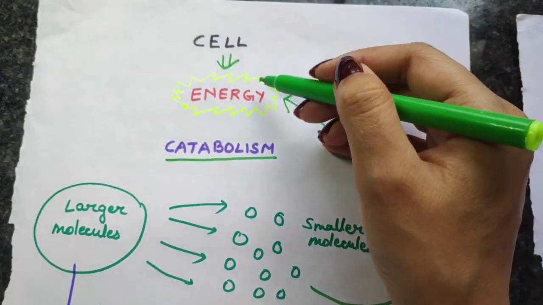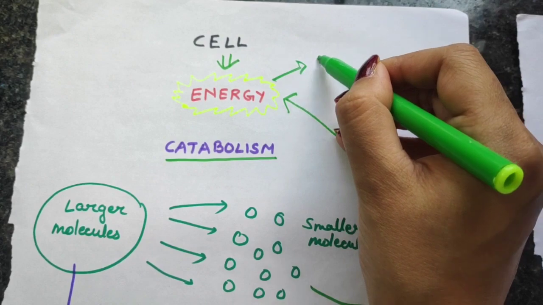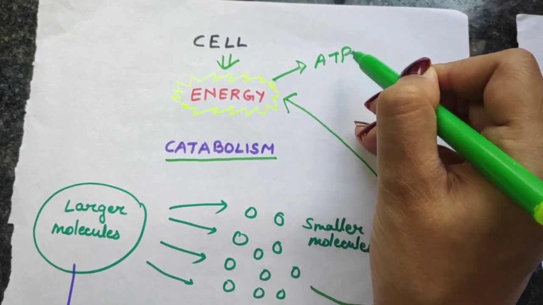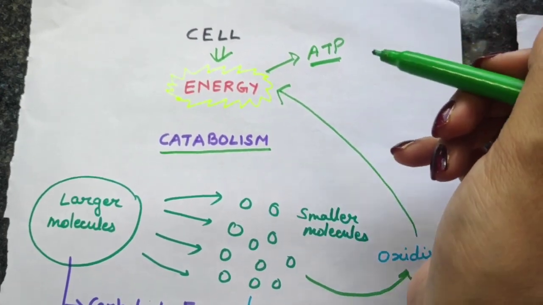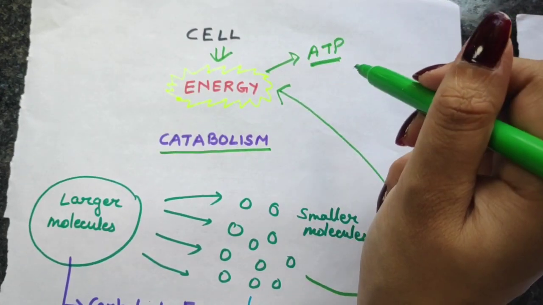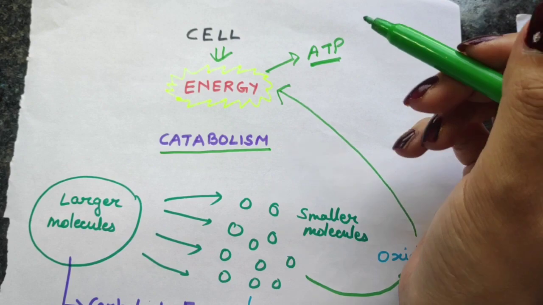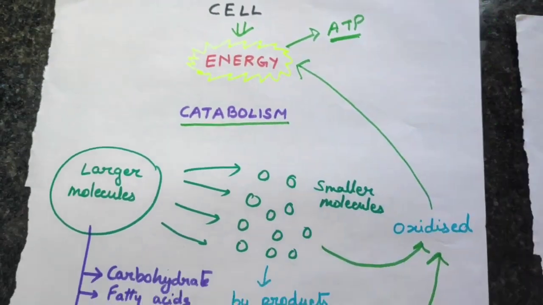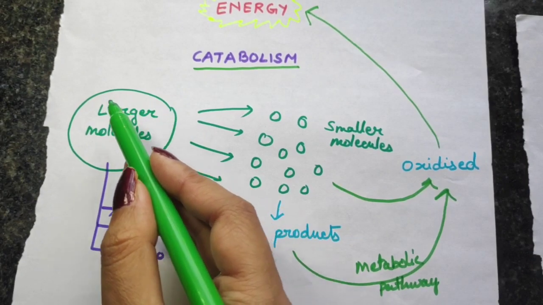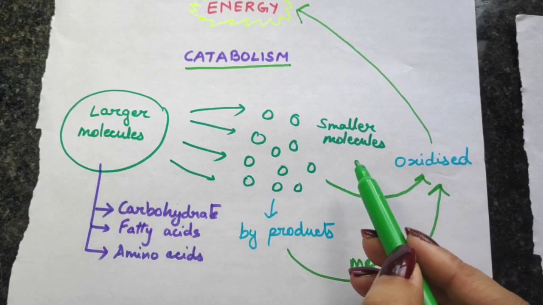Now the energy that is used by the cell is usually in the form of ATP. So ultimately this ATP will be formed within the cell, and you all know that ATP is formed within the mitochondria. So we will come to that part, exactly how this ATP is synthesized in the mitochondria by the breaking down of these larger molecules to smaller molecules.